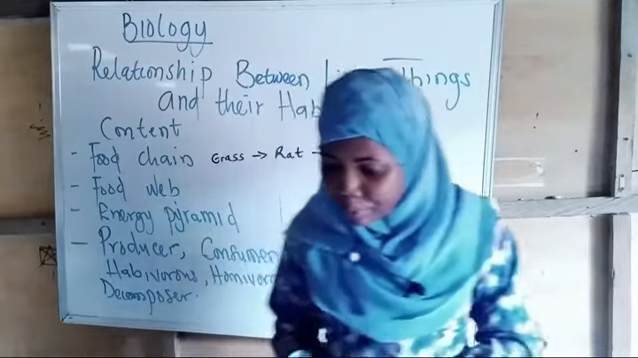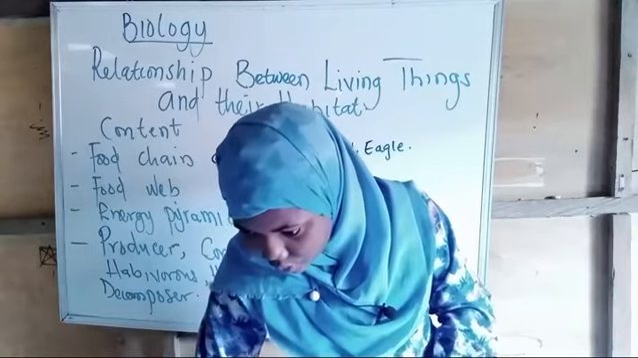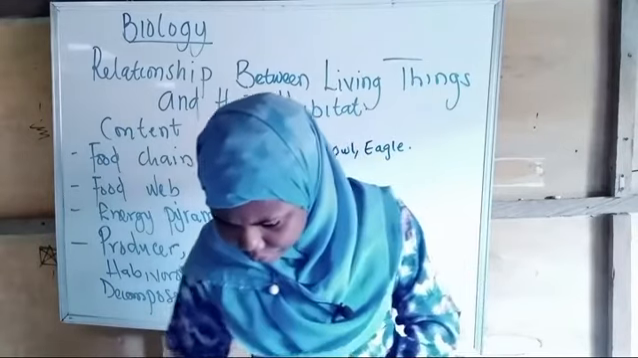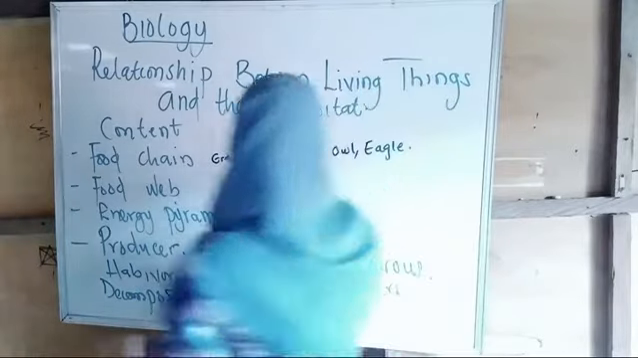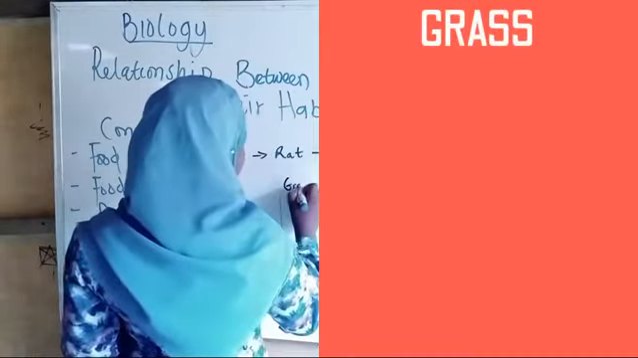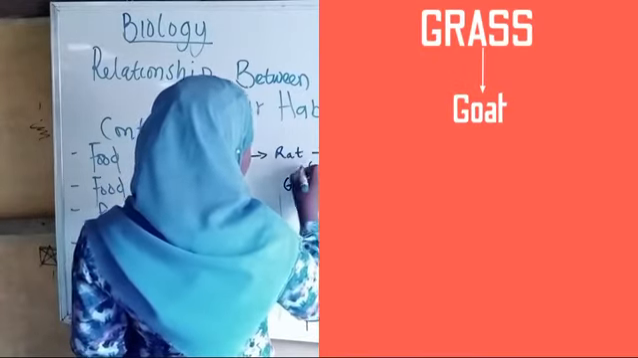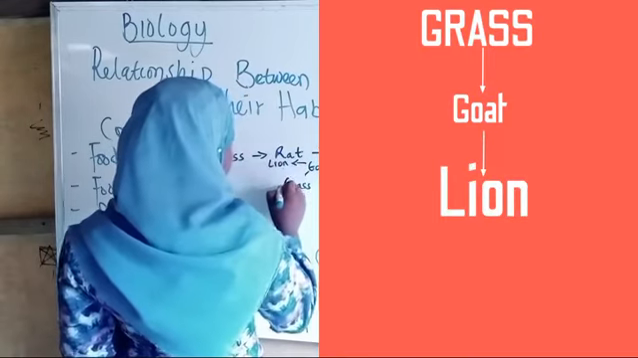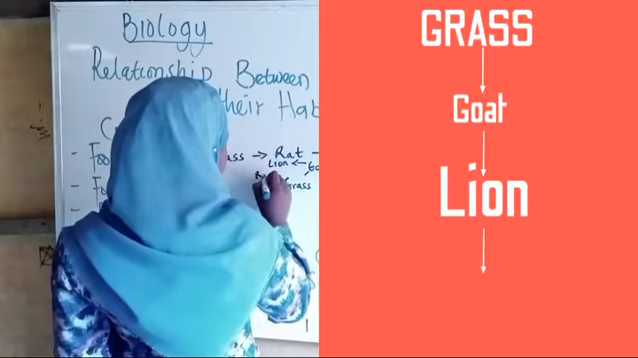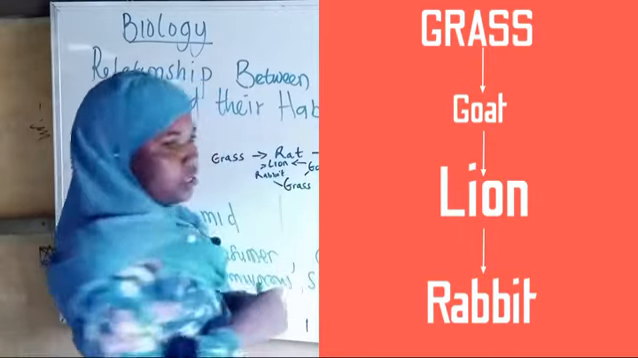Now, for a food web, we have something like grass to goats, goats to lion, lion to rabbit. Now, this is a food web.